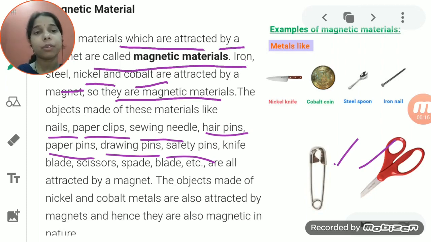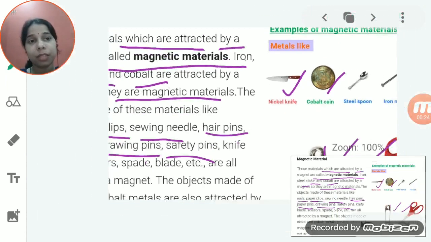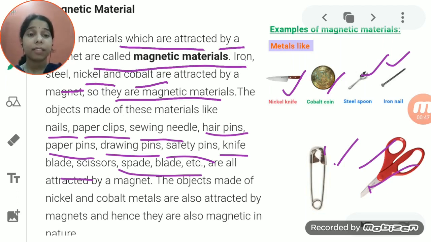You can see the examples here also, students. A nickel knife is there, or a coin which is made up of cobalt, or a steel spoon, because you know that steel is also a magnetic material, or an iron nail. All these examples are nickel, cobalt, steel, or iron. All these things are magnetic materials. They are attracted towards the magnet. Okay, students? Knife, blade, scissors or a safety pin, they are all attracted by the magnet. For such materials we use the term magnetic material.